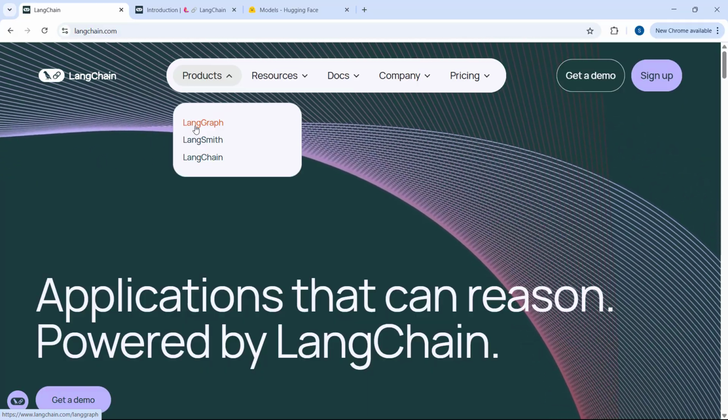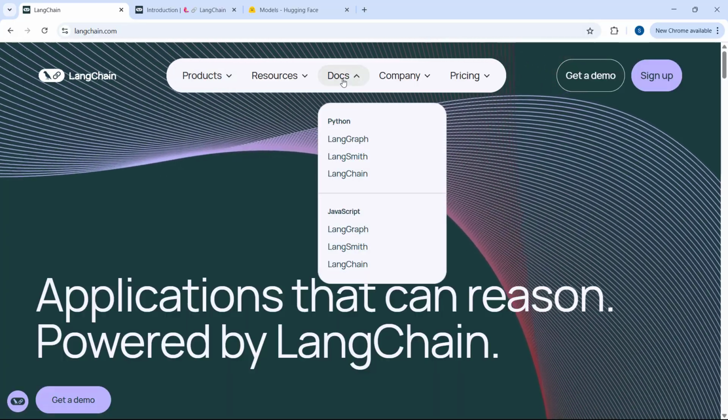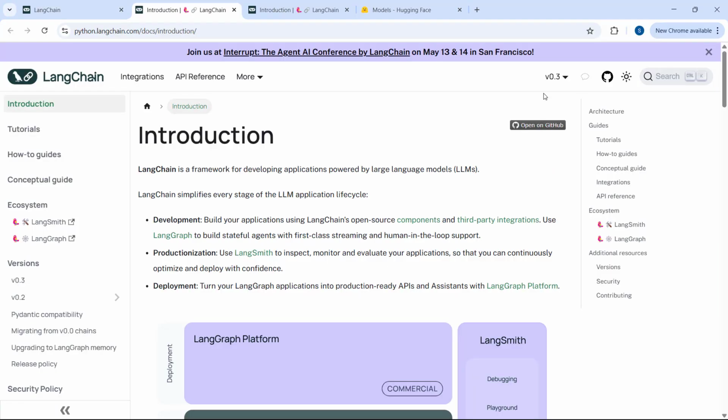Make sure you always use the latest version of LangChain. If you see the versions here, the latest version is 0.3. We have old versions 0.2 and 0.1 as well. And make sure you always use the latest version 0.3, because we don't have backward compatibility. If a feature was developed in the older version, and the same feature is not supported in the latest version, then your code will fail to run. So it is very important to always use the latest version of LangChain.